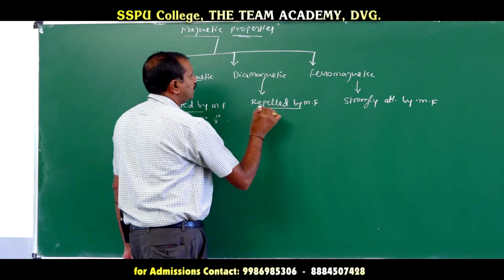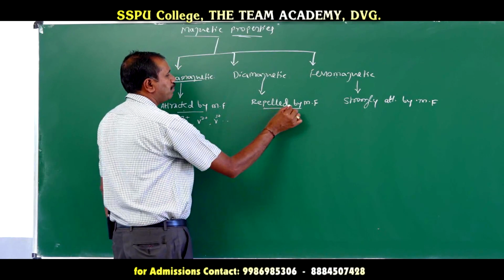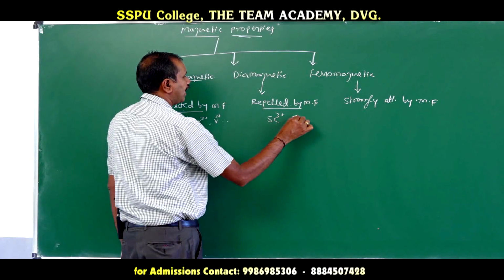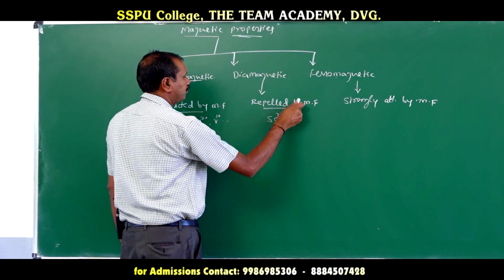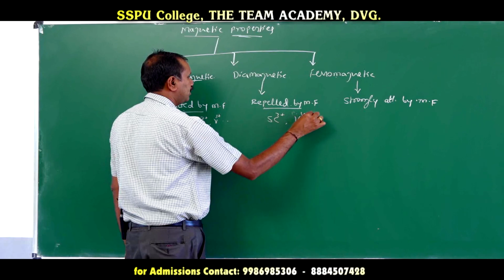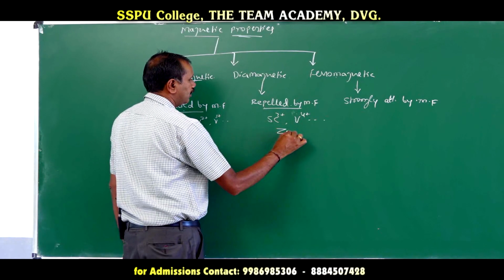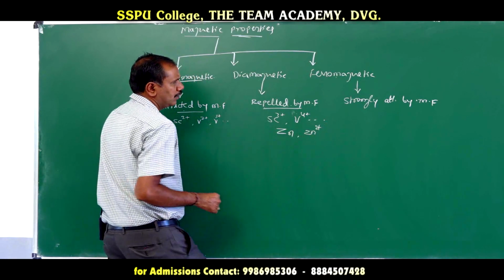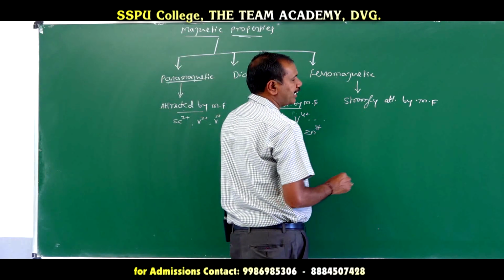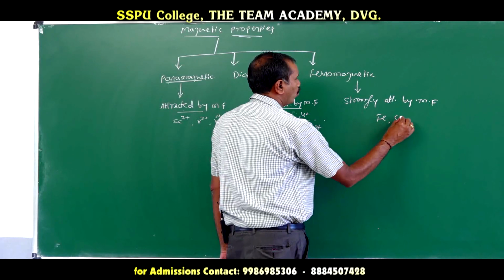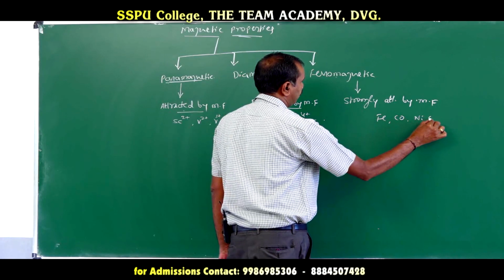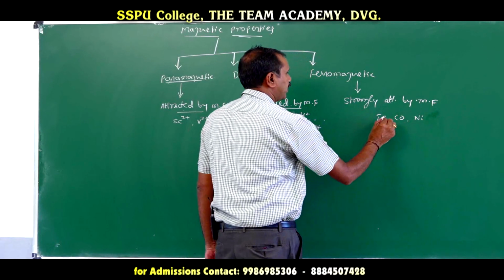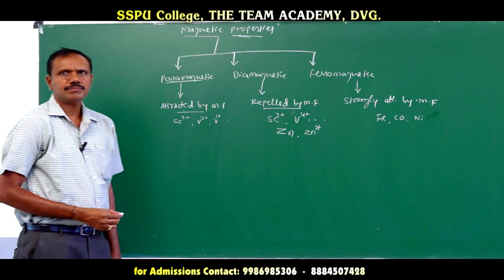Those substances which are repelled by the magnetic field, for example Sc3+, Ti4+, V5+, etc., or Zn or Zn2+ compounds. Those substances which are strongly attracted by the magnetic field are iron, cobalt, nickel, etc.